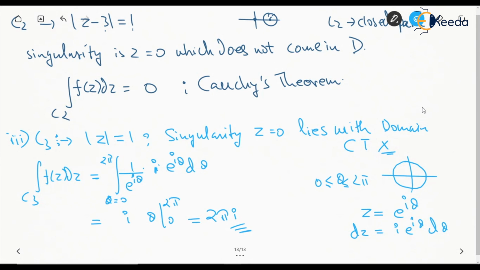In case you are not very familiar or comfortable with this, you don't have to worry about it. We'll be coming up with Cauchy's integral theorem and the residue theorem, where we'll find the values when there is a finite number of singularities inside the contour. This is not the very frequent manner in which we solve this, it is one of the methods, but not the very prominent method, right?